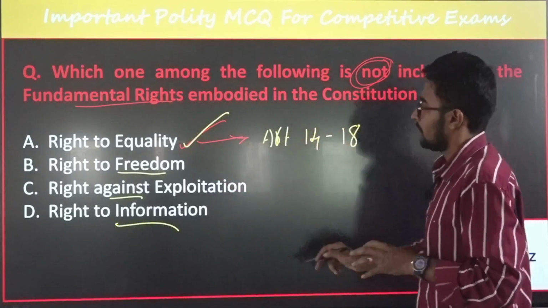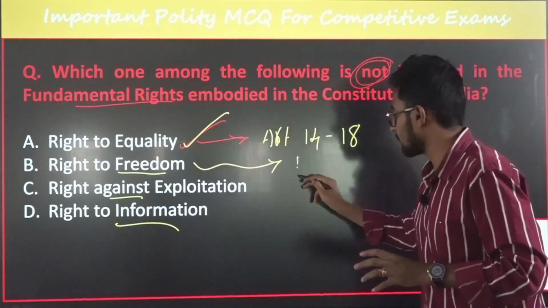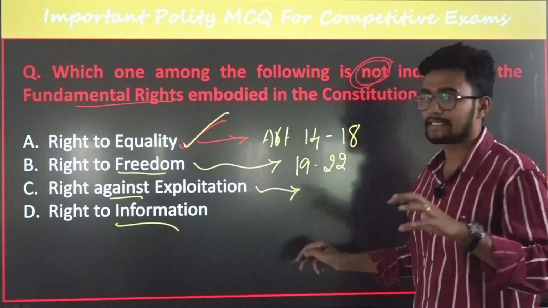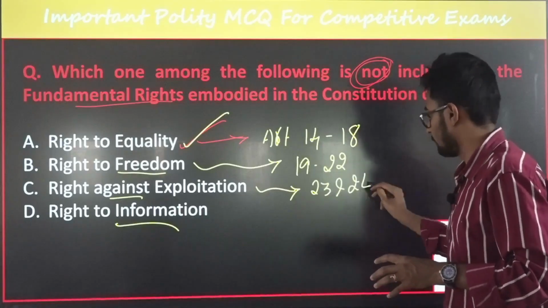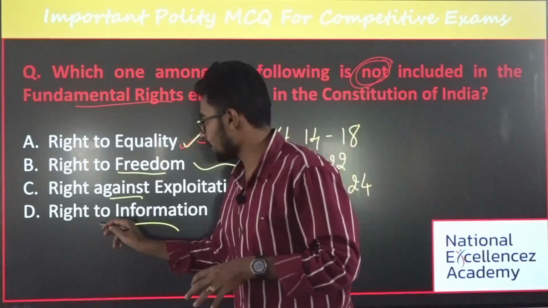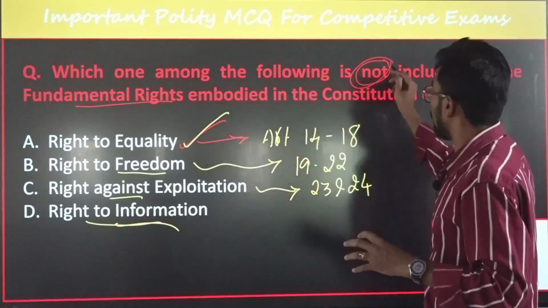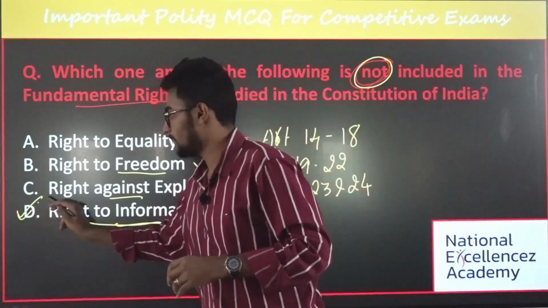The second one, right to freedom, is from Article 19 to 22. And the third one is right against exploitation, that is Article 23 and 24. But we did not study the right to information per se in our fundamental rights. Hence, the answer for what is not included is option D.